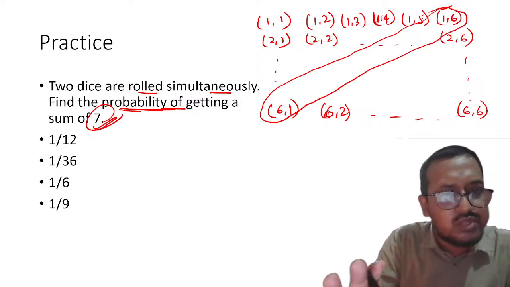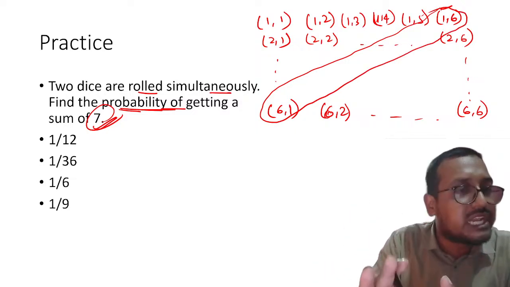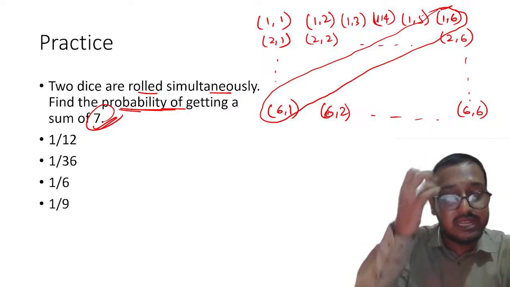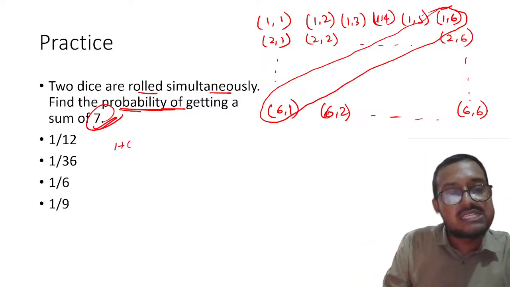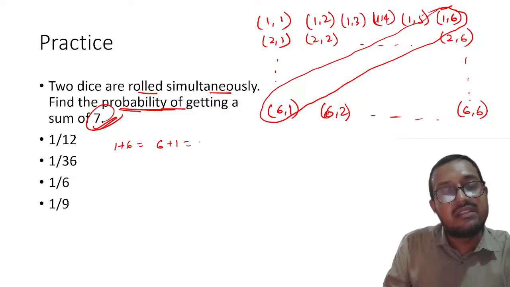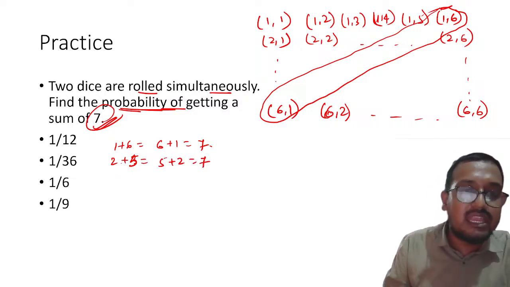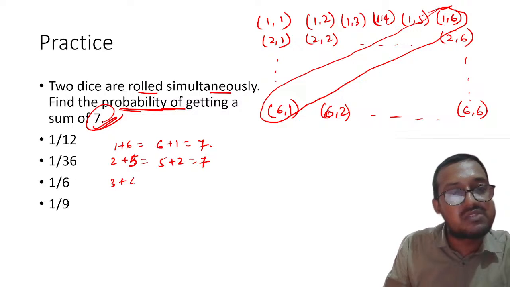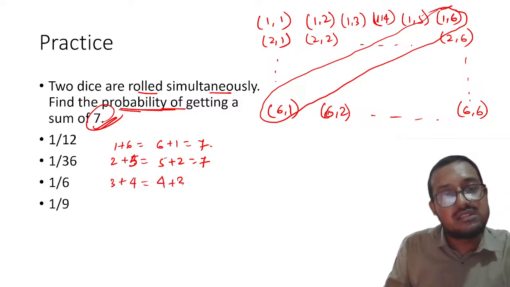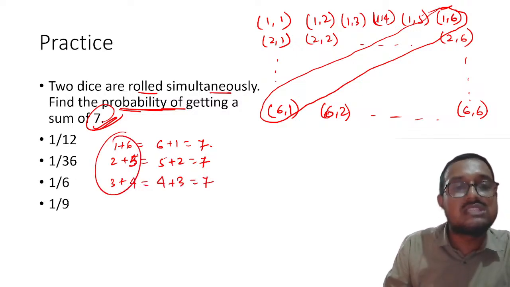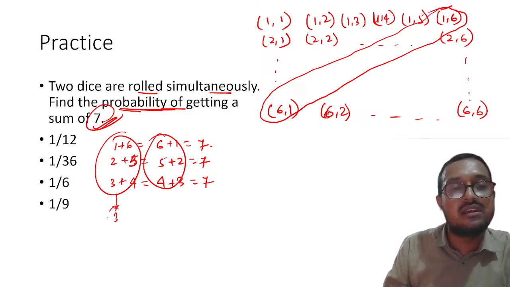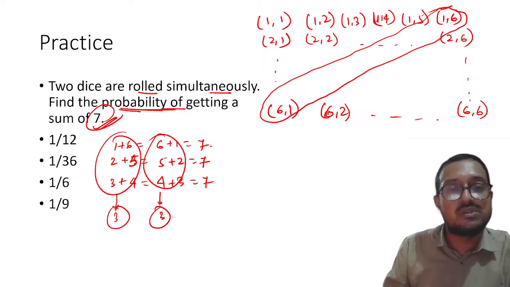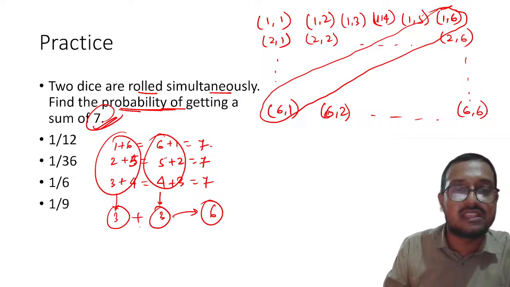If you do not want to get into that much, just think logically, right? 1 to 6 is the total possibility. You know that 1 plus 6 or 6 plus 1 will be 7. Then 2 plus 5 or 5 plus 2 will be equal to 7. Then 3 plus 4 is equal to 4 plus 3 is equal to 7. So in total, 6 possibilities are there: 3 here and 3 here. Please remember 6 possibilities are there.